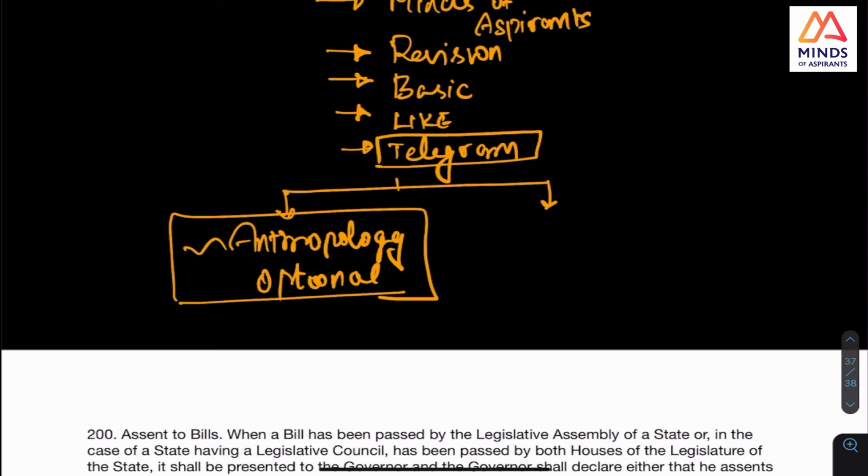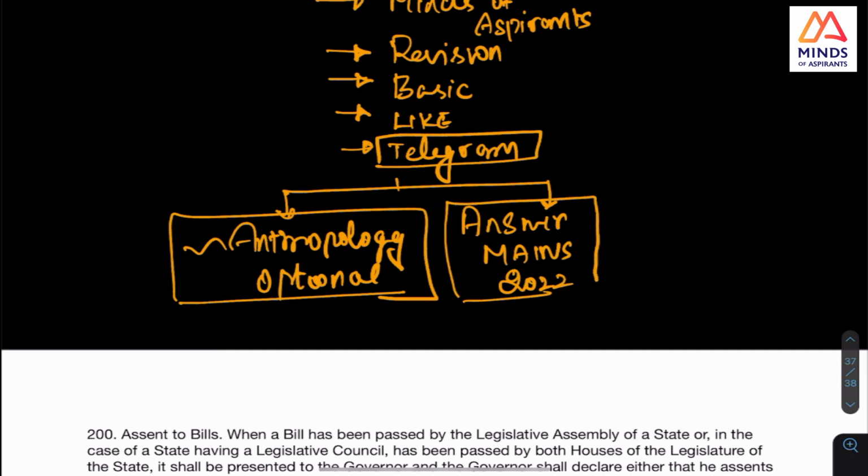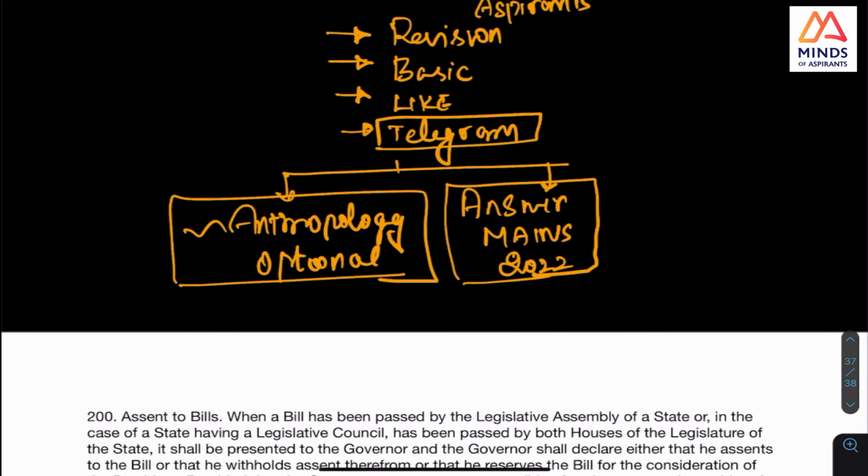Post preliminary examination it will be started, and then there will also be answer writing. Definitely this will be there, answer writing for Mains 2022. The aim of this whole thing is clearing this examination, and Mains forms a very important part. This answer writing will be there, and completion of the portion will be there.